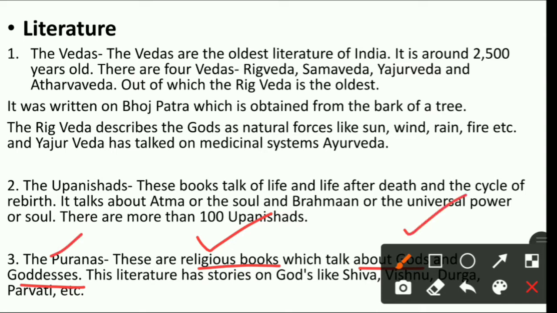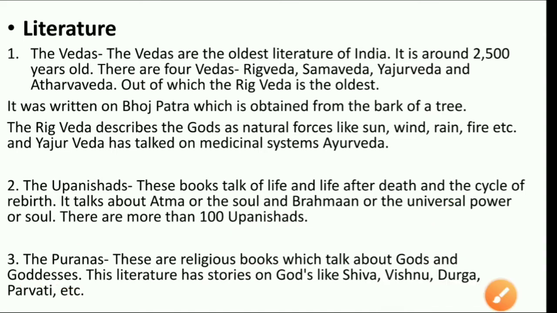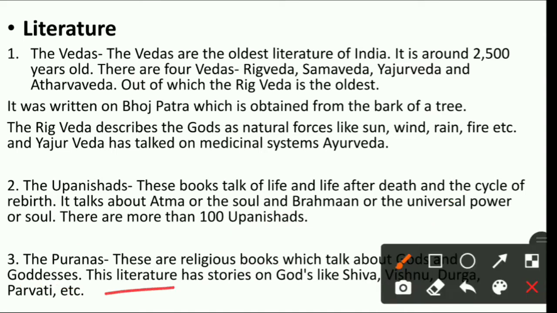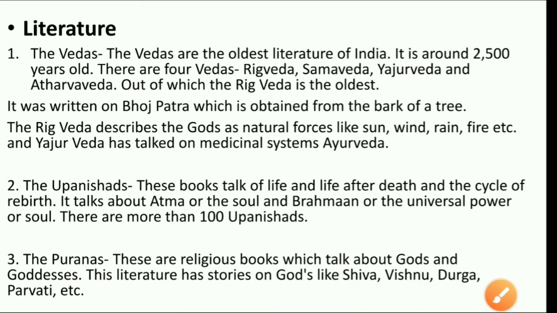Okay, so it generally has what? This literature has stories on gods like Shiva, Vishnu, Durga, Parvati, etc. So ये जो book है पुराना, उसमें क्या है बेटा? The stories of whom? God and goddesses like Shiva, Vishnu, Durga, Parvati and many more. Okay, so it has stories of God and goddesses, right?